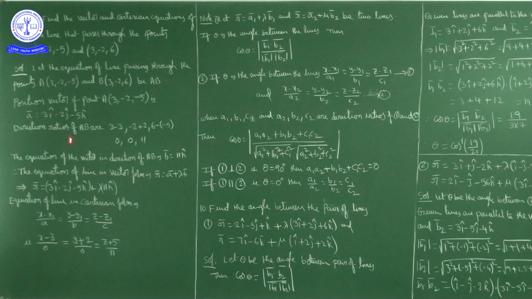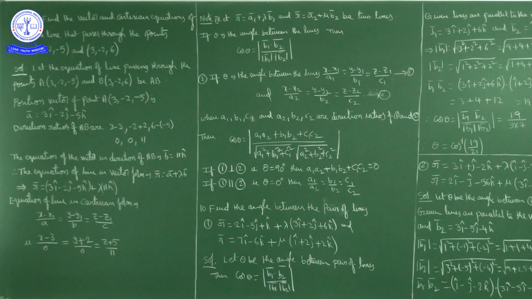Now what are the direction ratios of this line? 0, 0, 11. So (x - 3)/0 = (y + 2)/0 = (z + 5)/11. But don't think we are dividing x - 3 by 0. We are not dividing; here we are taking ratios. So (x - 3)/0 = (y + 2)/0 = (z + 5)/11. This is the equation of the line in Cartesian form.